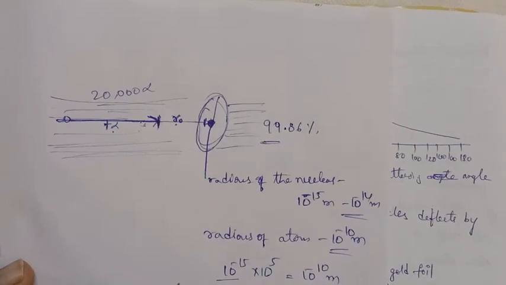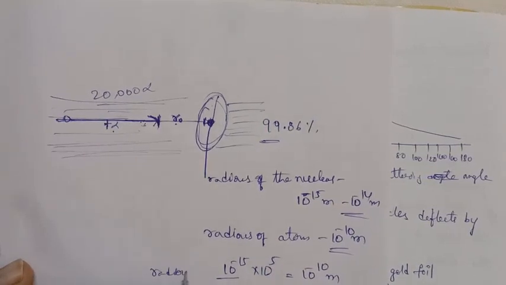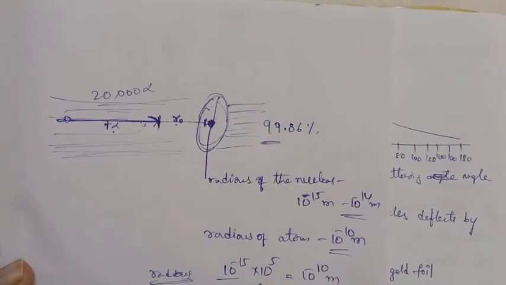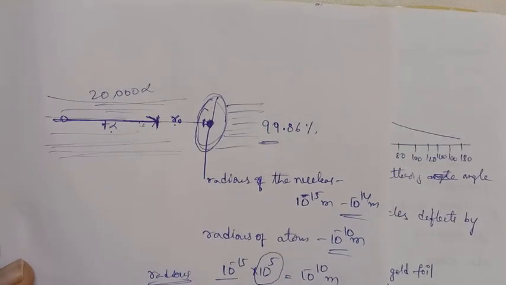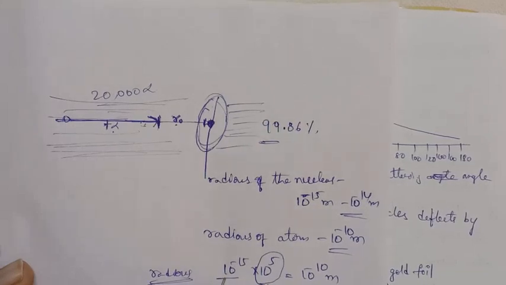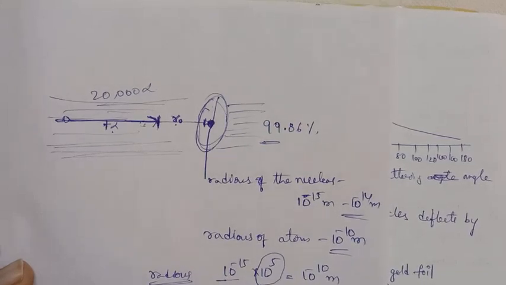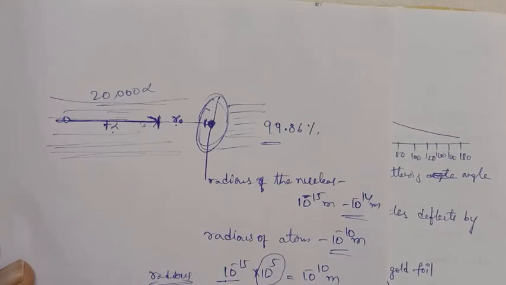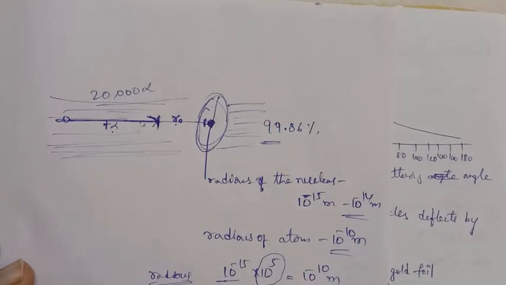It is the radius of nucleus. That means around 10 power 5 times greater. So you have to multiply 10 power 5 times the nucleus radius, and we get the radius of the atom. That means around 1 lakh times longer than the size of the nucleus.